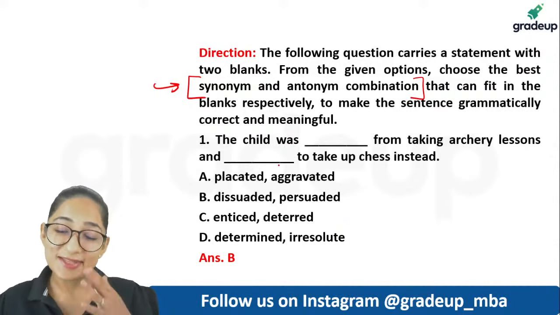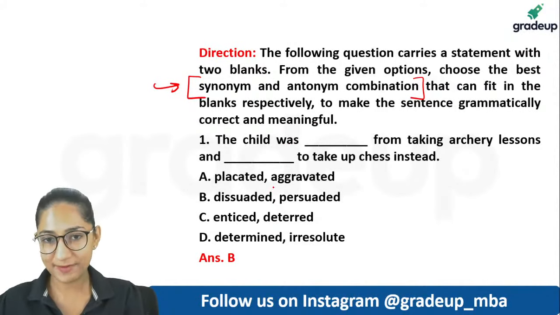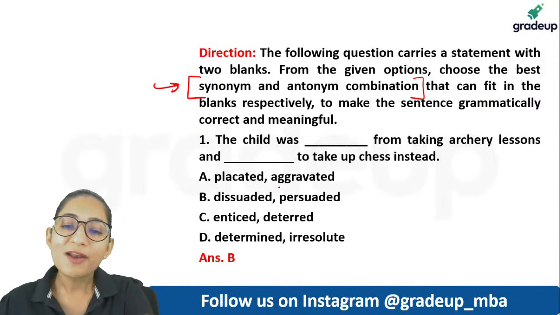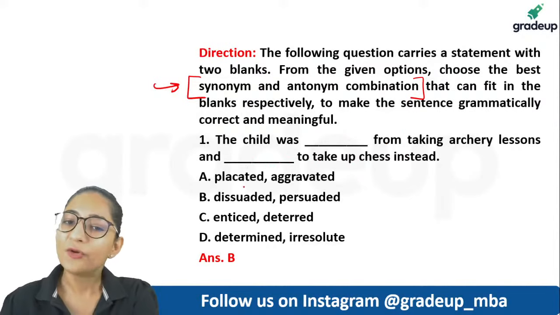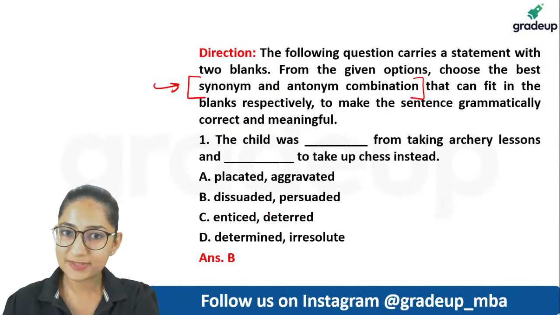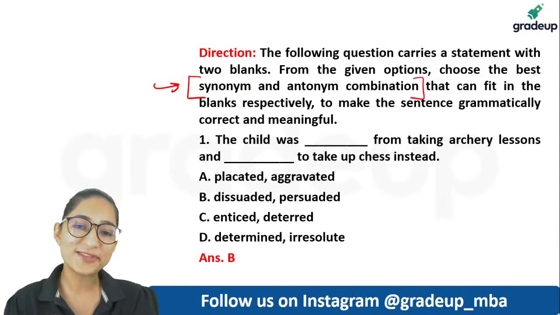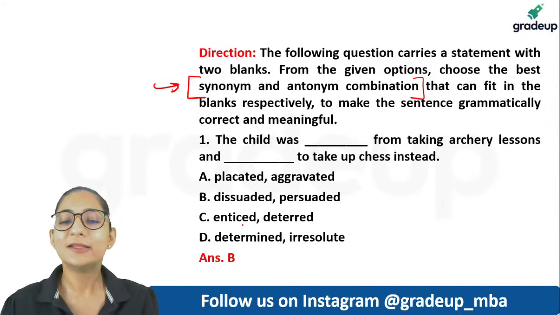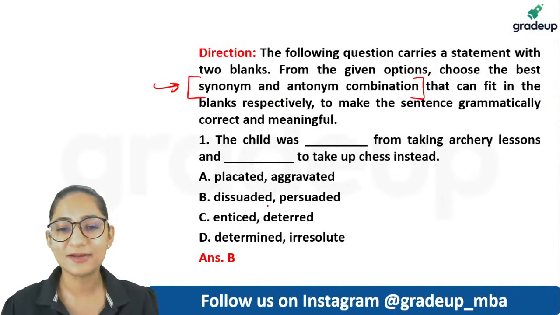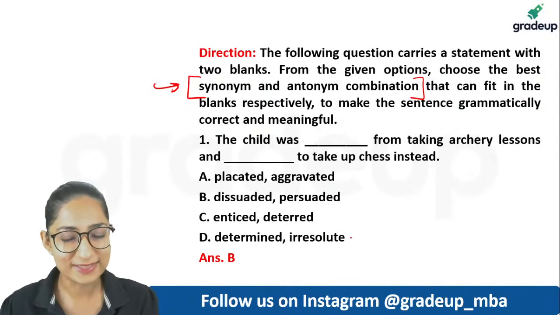Okay, so coming to this, guys. I told you that we can look at this particular question in two ways. One way is that even before we start reading the question, we directly go to the option choices and try to make sure that both the words are opposites of each other. Because sometimes the option choices, the way in which they're designed, are not opposites of each other. So those ones you can easily eliminate.